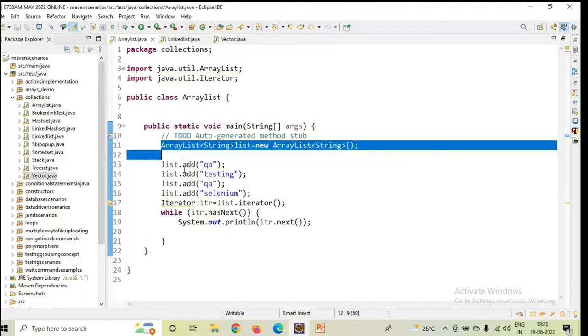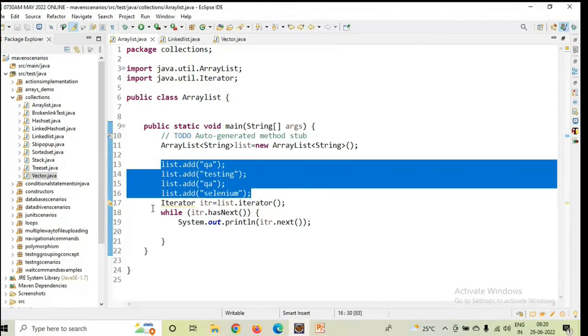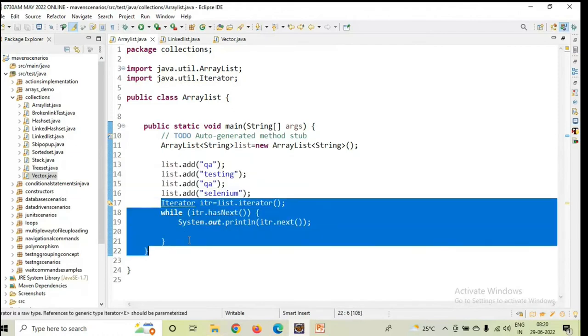So this is the logic you need to write. You need to create an array list and define the data into that. Then you need to write the logic to read the data from the array list using the iterator implementation. That is the reason: never memorize the program, understand the program and remember the process. When you remember that process, you will automatically be able to answer.